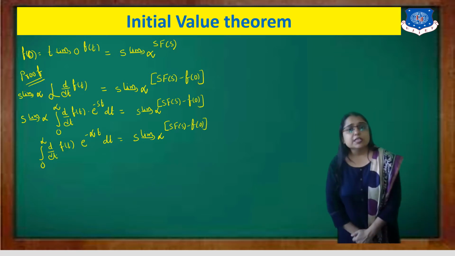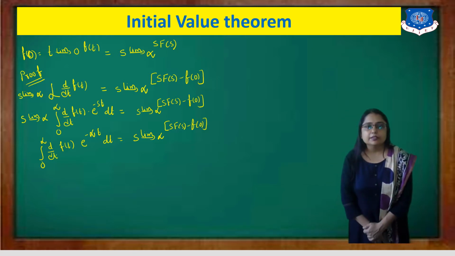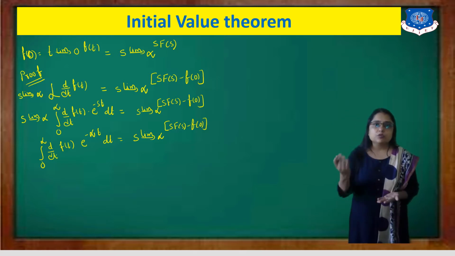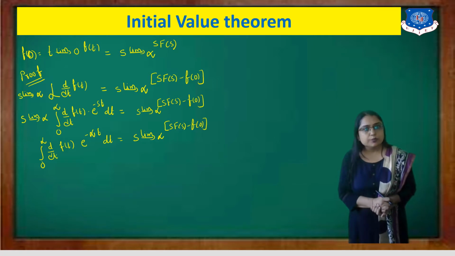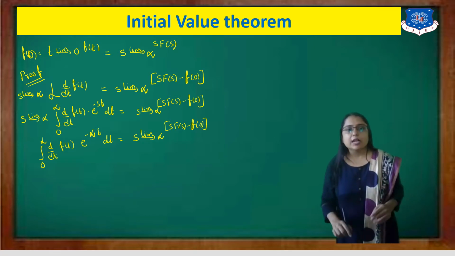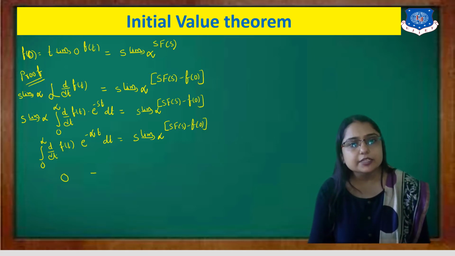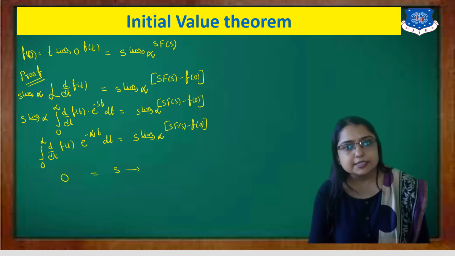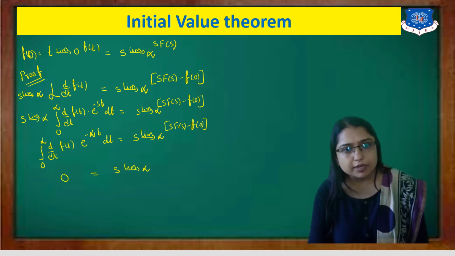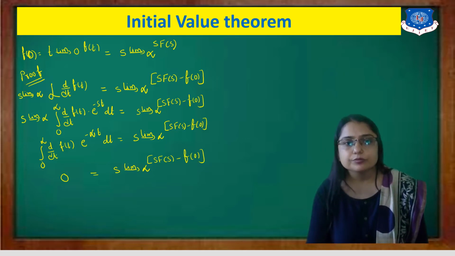Now you may know that e raised to minus infinite is 0. Whenever we multiply anything with 0, the answer becomes 0. So here we get 0, and the right side remains as it is: limit s tends to infinite of s into F of s minus f of 0.